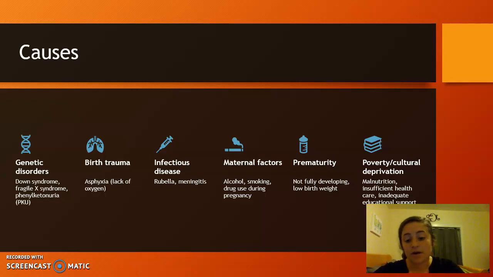Maternal factors during pregnancy, so if the mother drinks alcohol, smokes, or uses drugs, it can cause an ID. Prematurity, so if they don't fully develop in utero or if they're born with a low birth weight. Poverty, cultural deprivation, so malnutrition, insufficient health care, inadequate educational support can all cause an ID.